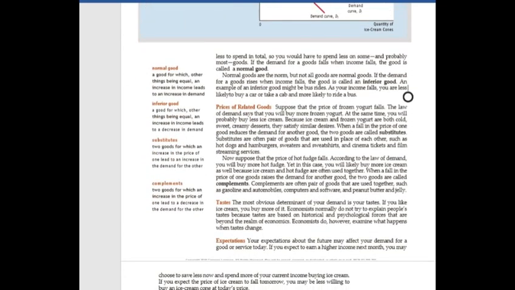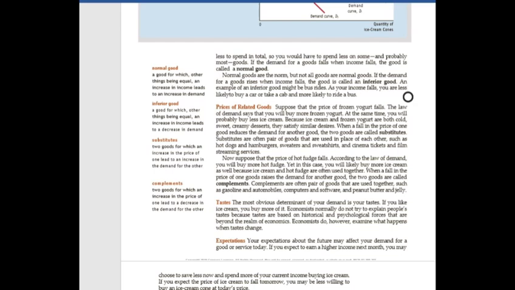Suppose that the price of frozen yogurt falls. The law of demand says that you will buy more frozen yogurt. At the same time, you will probably buy less ice cream because ice cream and frozen yogurt are both cold, sweet, creamy desserts. They satisfy similar desires.